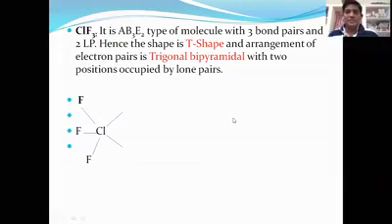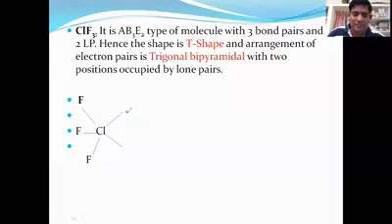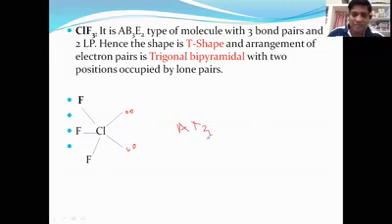Next one. Now we'll see the third molecule. The third molecule I'm taking as ClF3. The central atom is Cl, and it contains 2 lone pairs. How many fluorine atoms are there? 3. How many lone pair electrons are there? 2. Now this is the best example for AX3E2.